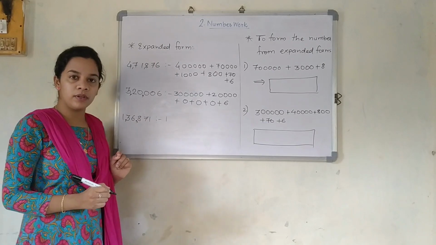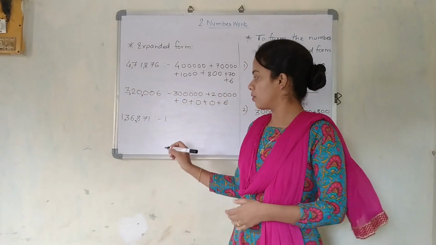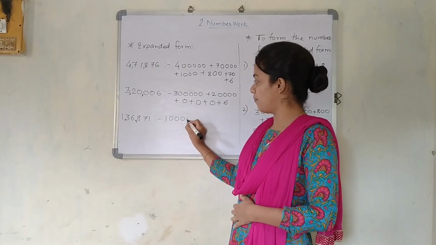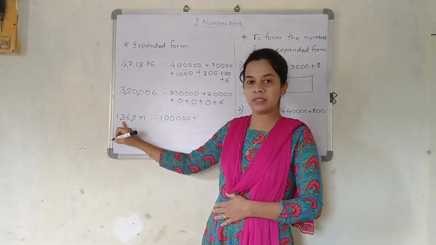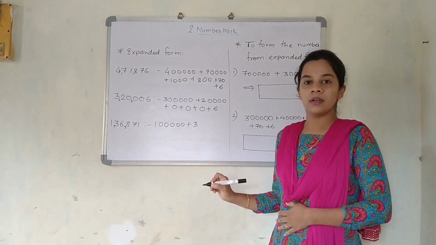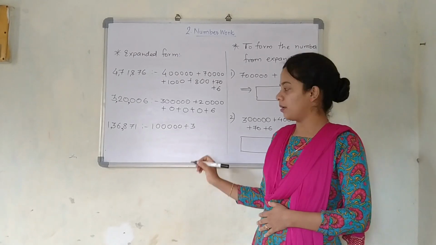How many numbers are there after it? Yes, there are 5 numbers. So I am just going to write 5 zeros. 1, 2, 3, 4, 5. Now focus on the next number. That is 3. 3 I will write here. How many numbers are there after 3? 4 numbers. So 4 zeros.